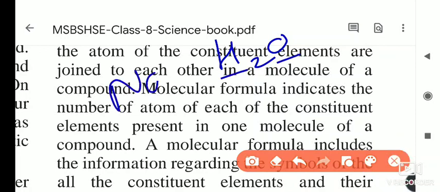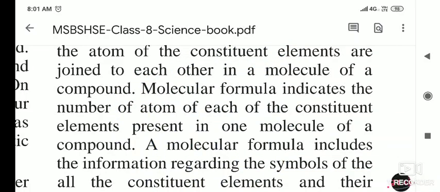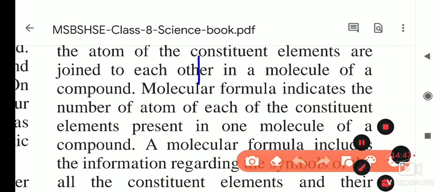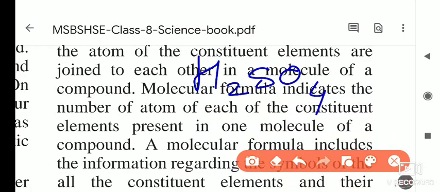If I write NaCl, that is our common salt, it indicates 1 sodium atom and 1 chlorine atom are present. If I take the example of sulfuric acid, H2SO4, it indicates that it has 2 hydrogen, 1 sulfur and 4 oxygen atoms in the compound.